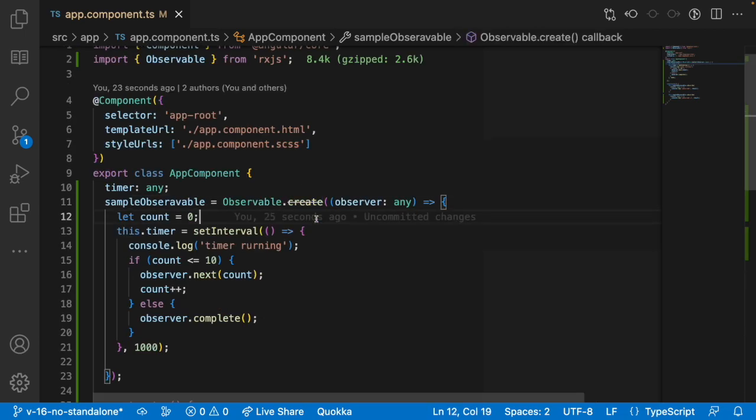Now in the upcoming video, we will see how to create observables by using the from operator and the of operator, and what is the difference between the from and of operators. We will also see how these observables are helpful in HTTP calls and how an HTTP call works in Angular. So we'll see how to transform these values as well. Please stay tuned to the upcoming videos.